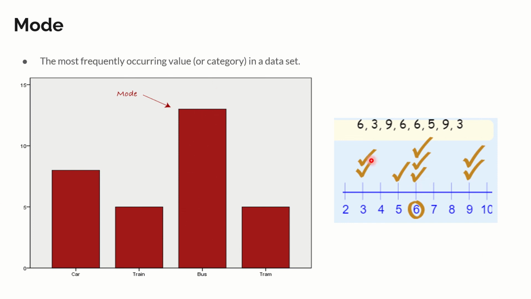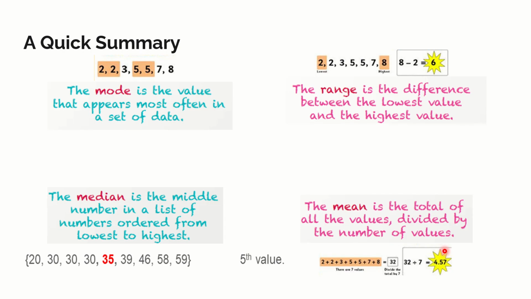Now we will take a mathematical example: 6 3 9 6 6 6 5 9 3. Which value has occurred the most? 6 has occurred thrice, 3 has occurred twice, 9 has occurred twice, and the rest just once. So you see that 6 is the mode here. The value that occurs most frequently in the list is called the mode. There can be more than one mode value. So I can have 7 appearing 3 times and I need to pick up 6 and 7 as the mode. That's very important to understand.